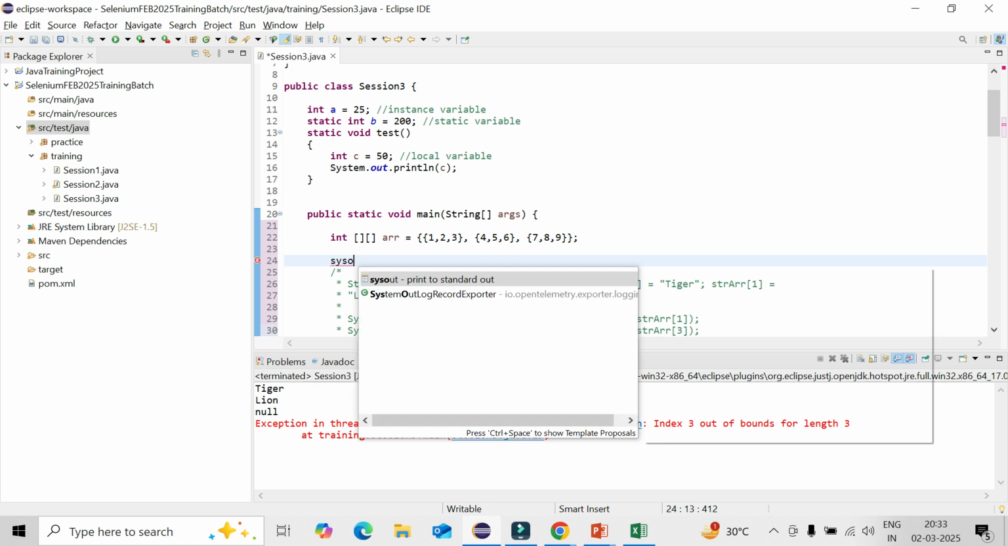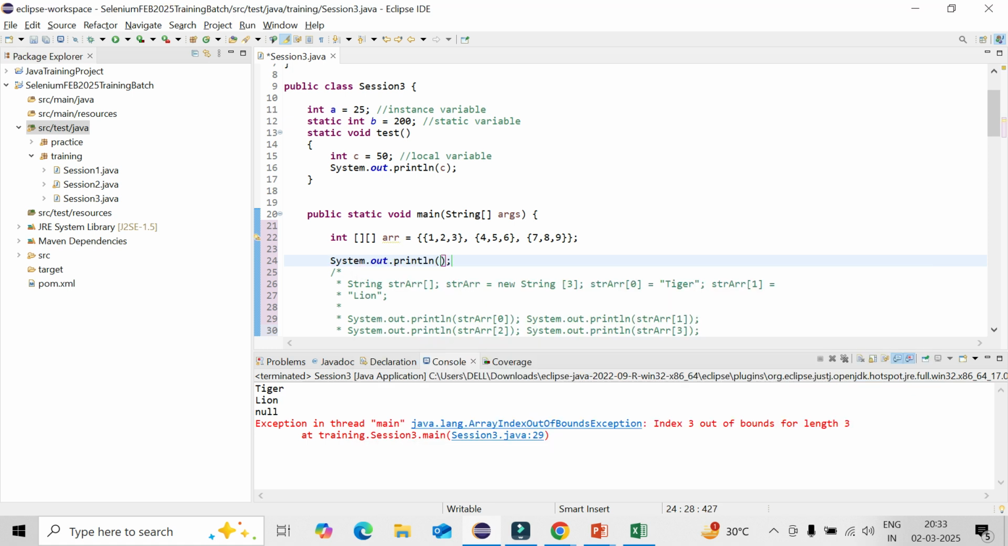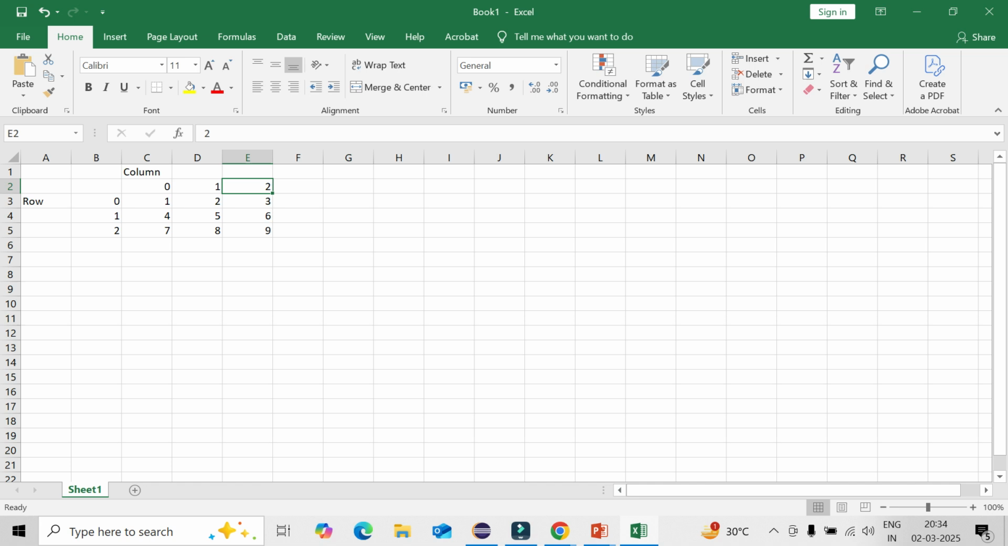Now if I want to call, this is my variable and I need to give, okay, say println with 0 and first. Okay. So what will be my output? Row 0 column 1, right? 2 should be my output.